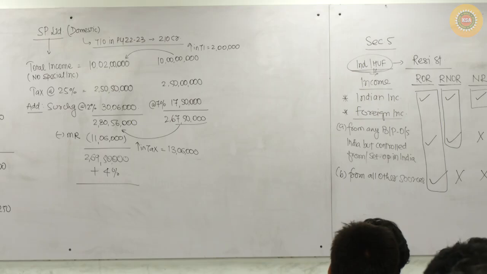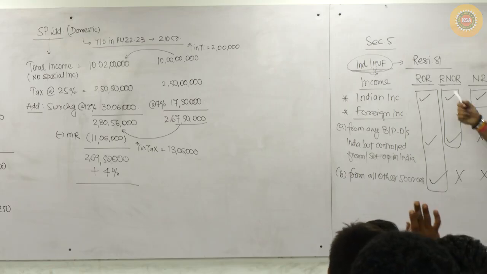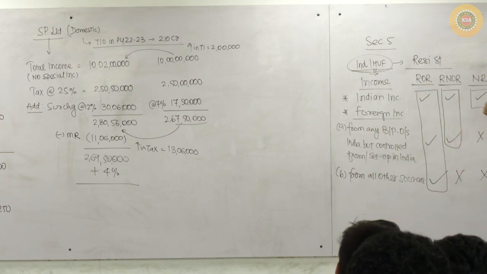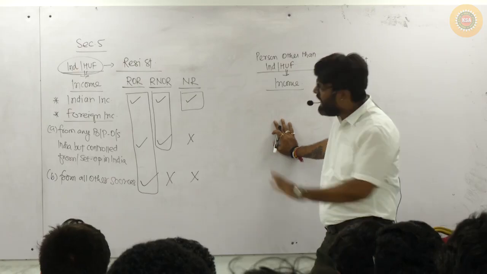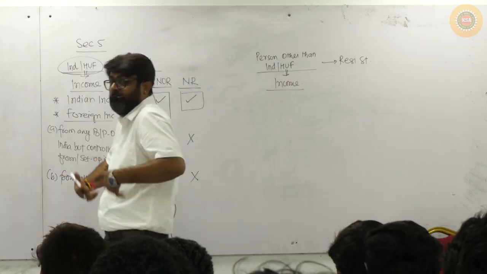Now tell me, if you are an assessee, what would you like to become? Would you like to become ROR to pay tax on this much income? Or would you like to become NR to pay tax only on this much income? Hello? Tell me, what would you like to become as an assessee? ROR or NR? But what would the government always try to make you?